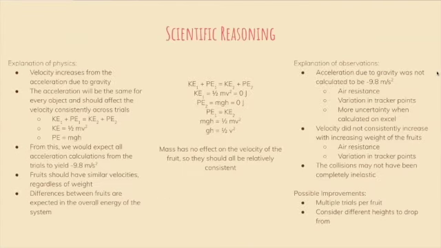For our physics, we expected velocity to increase as the fruit fell due to the acceleration of gravity. We expected this acceleration to be the same for every fruit, regardless of mass, which would be negative 9.8 meters per second squared due to gravity. You can see the kinetic energy and potential energy conservation equations below, and in the middle of the slide you can see how mass would actually end up canceling out. So the velocities are expected to be the same for every fruit.